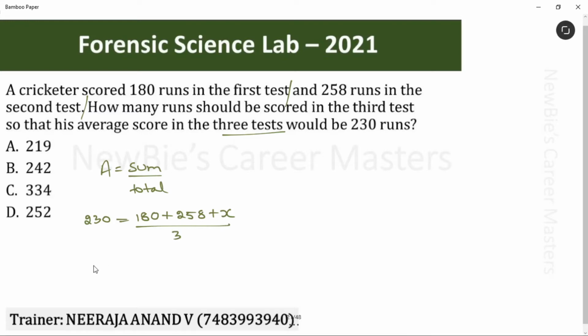Okay. Let's simplify this. This is 230 into 3 is equal to 438 plus x. What is 230 into 3? We get 690 minus 438 is equal to x. Finally, x value is 252. Option D is the answer for this question.